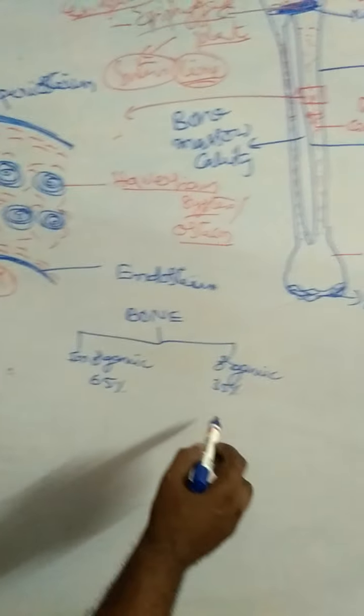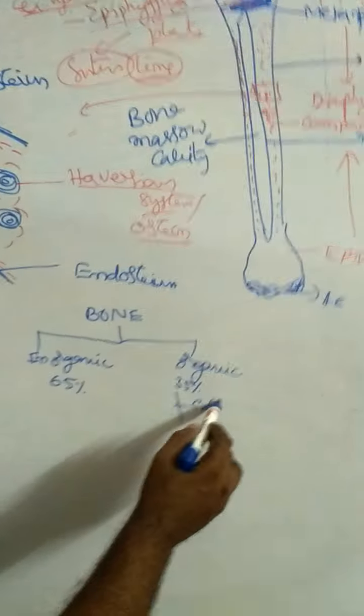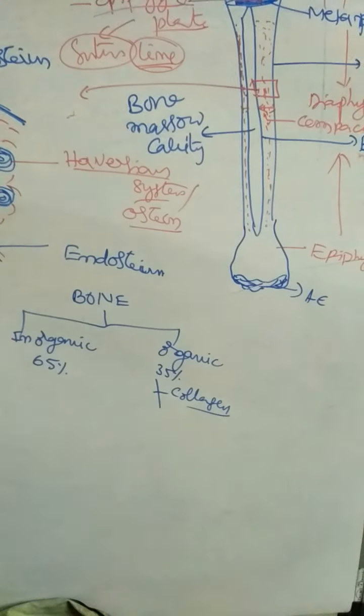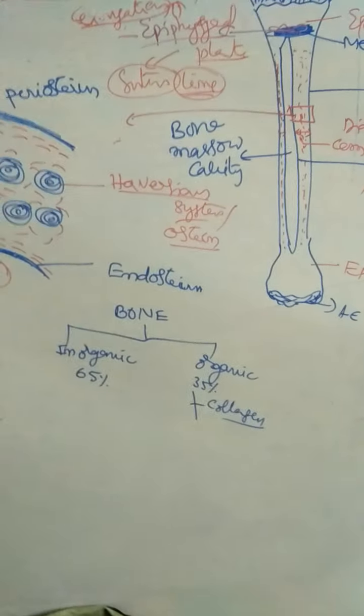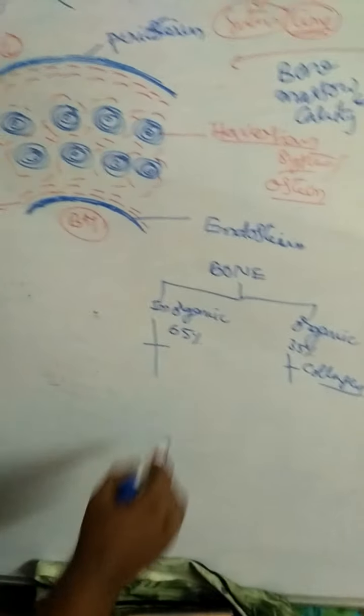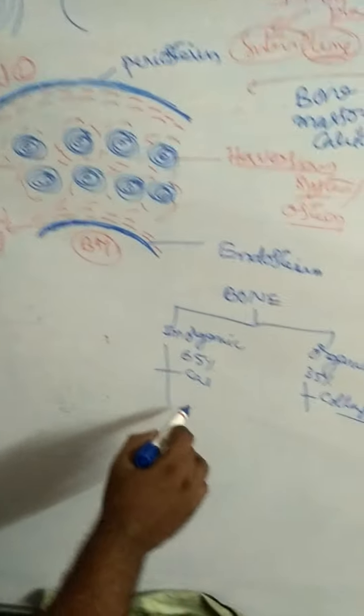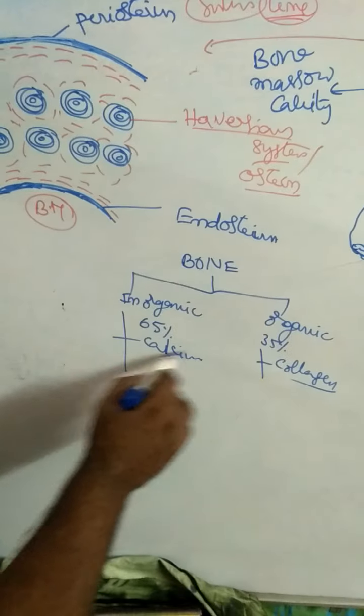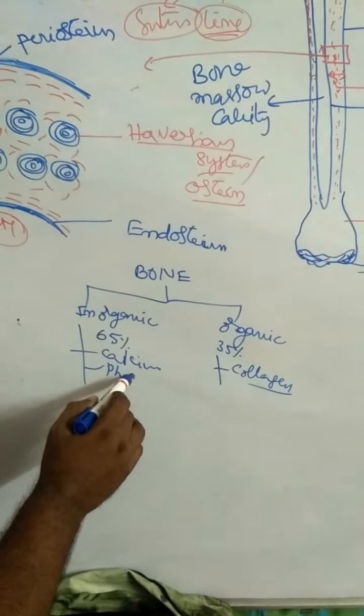Organic substances are collagen fibers. Inorganic substances are calcium and phosphates.